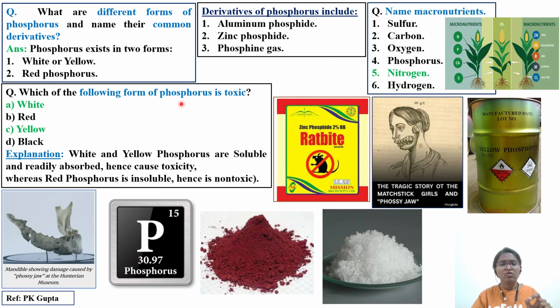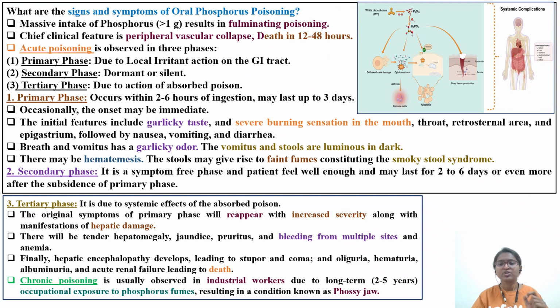Which of the following forms of phosphorus is toxic? As I told you, white phosphorus and yellow phosphorus are more toxic because of their solubility; they are readily soluble. Red phosphorus is less soluble, that's why it is less toxic. Black phosphorus is also available, but exposure to black phosphorus and its adverse effects are not well reported in the literature.